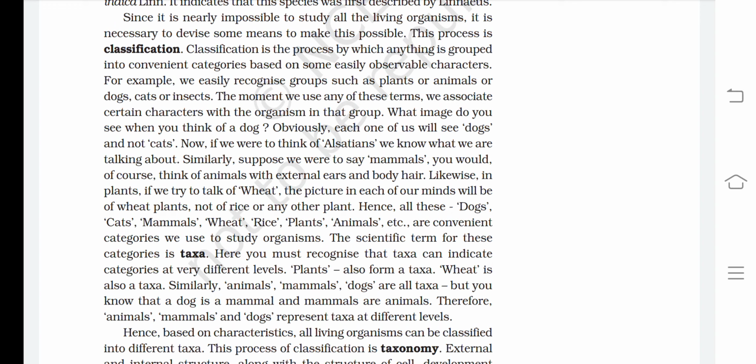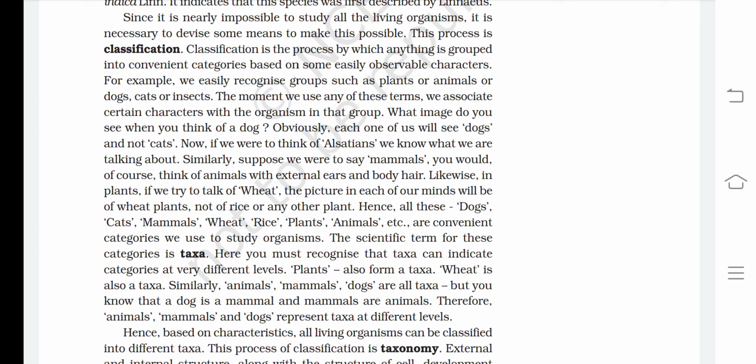Likewise, in plants, if we try to talk of wheat, the picture in each of our minds will be of wheat plants, not of rice or any other plant. Hence, all these dogs, cats, mammals, wheat, rice, plants, animals, etc., are convenient categories we use to study organisms.